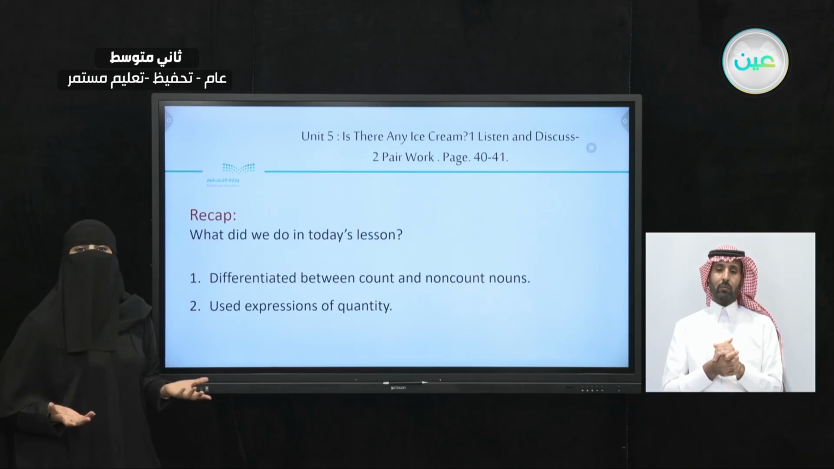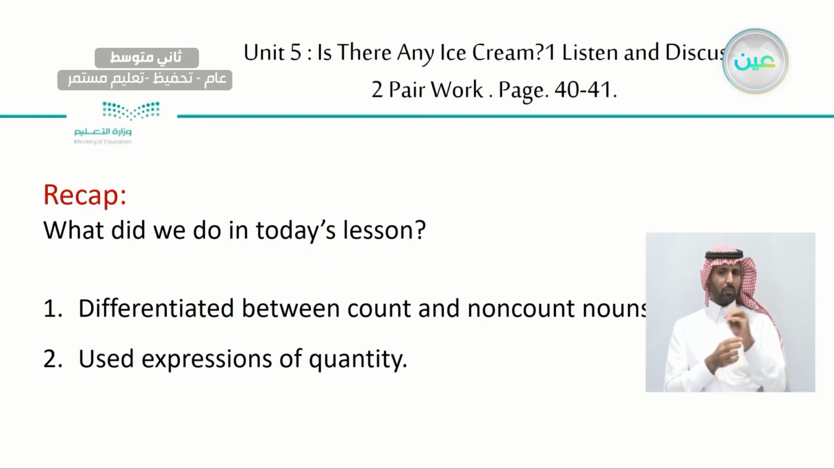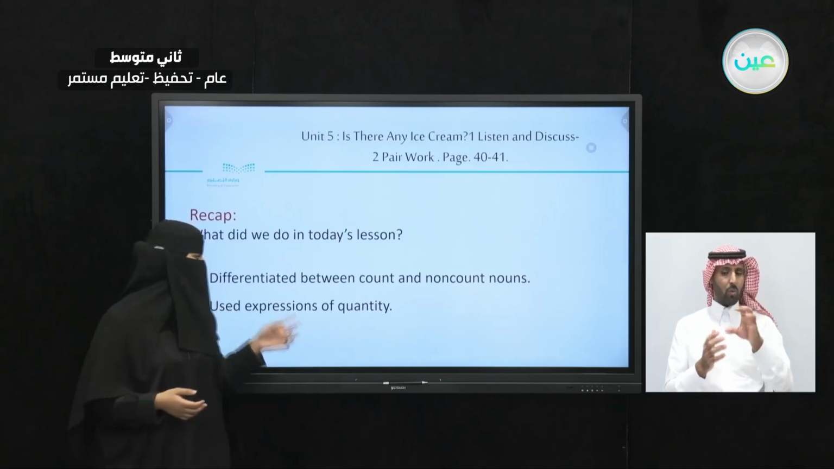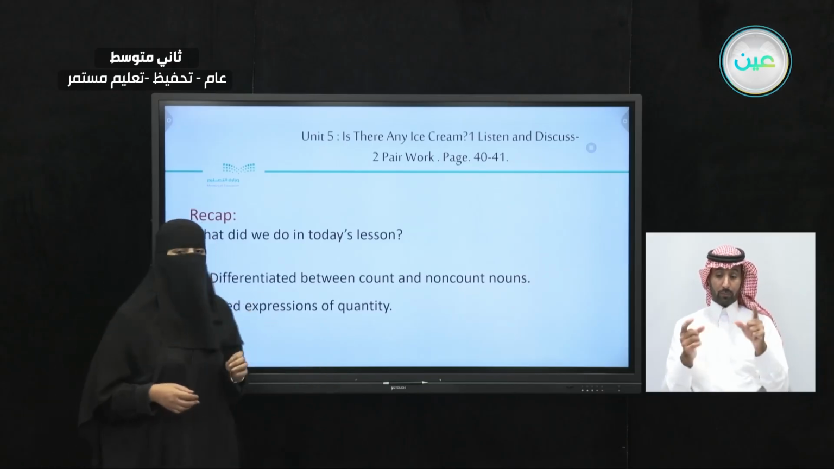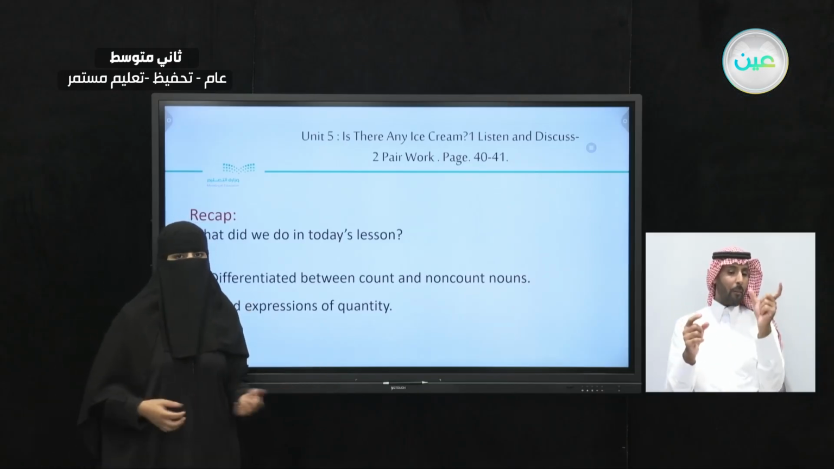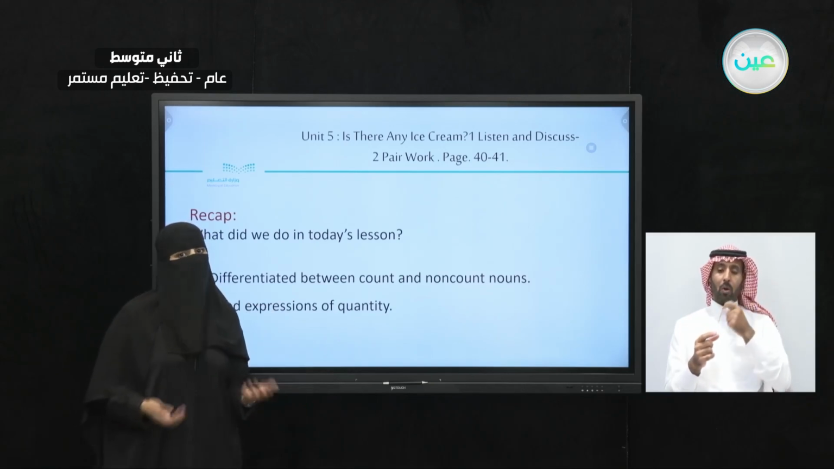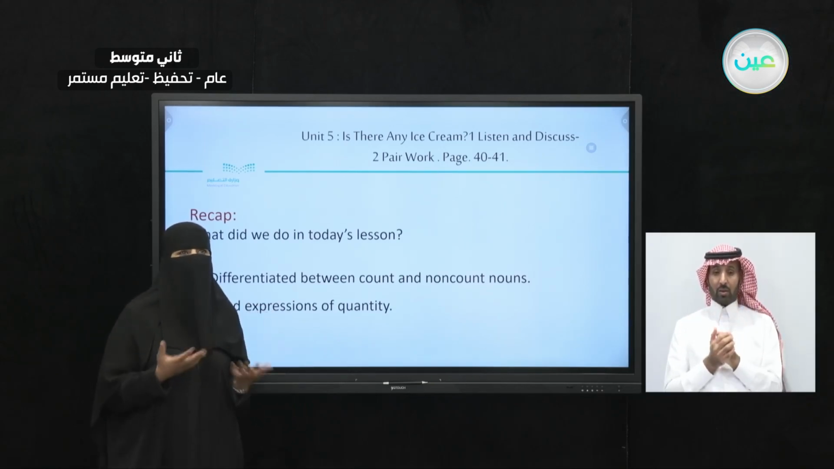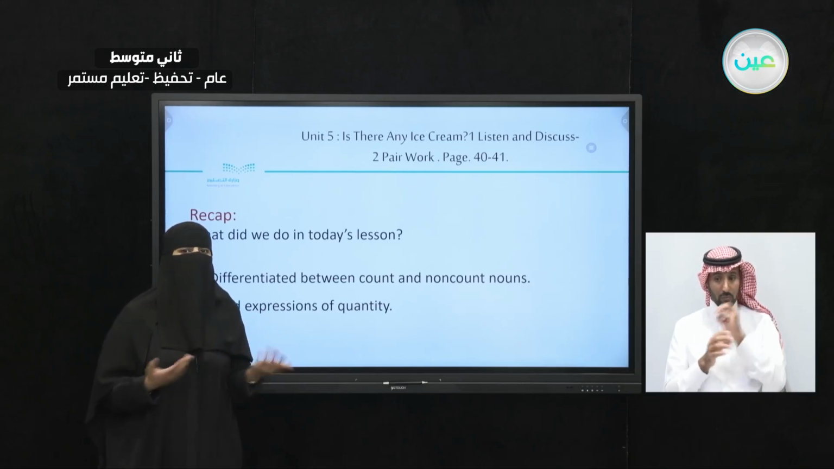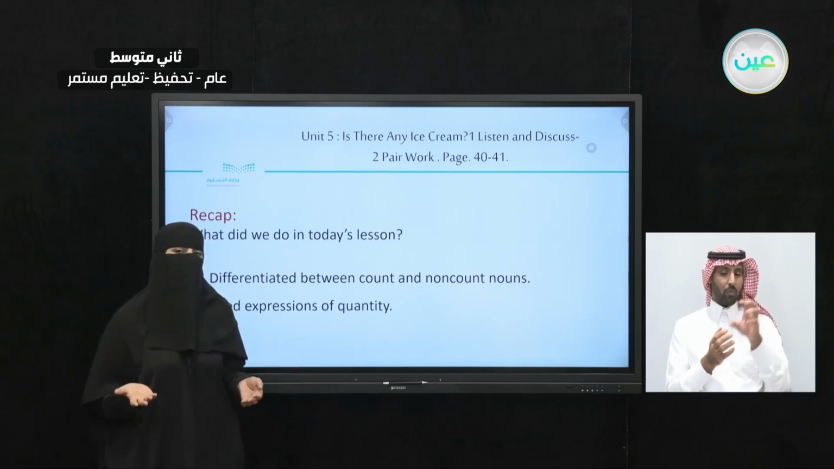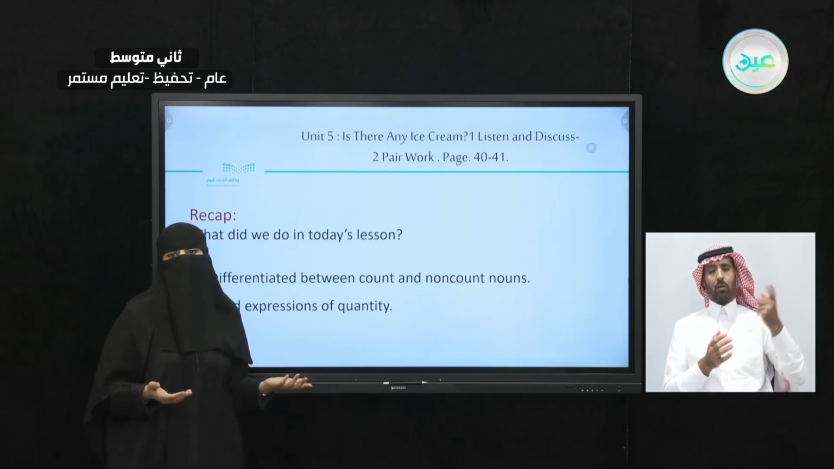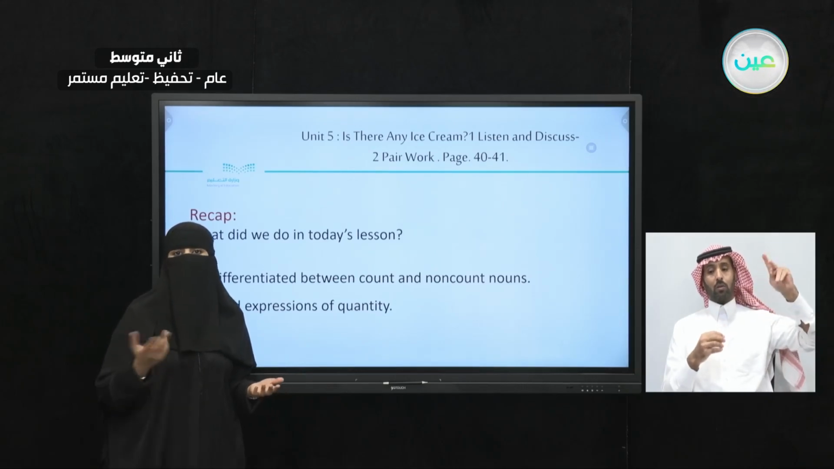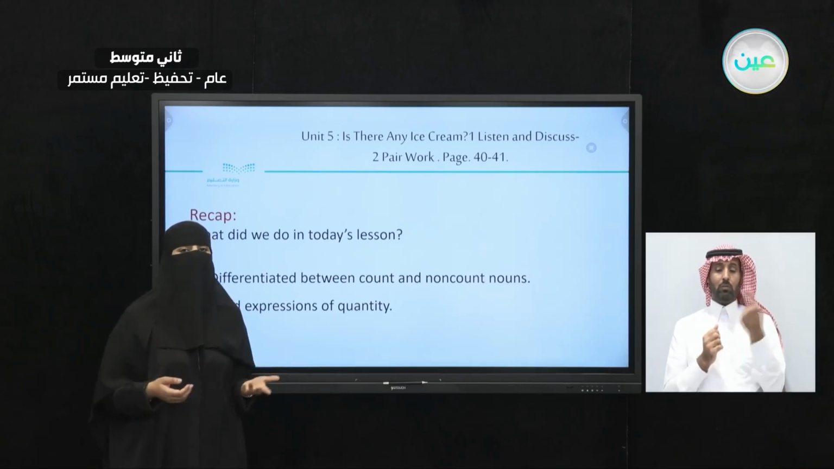Now, what did we do in today's lesson? We differentiated between count and non-count nouns. What can we use with the count nouns and non-count nouns? And we used expressions of quantity: a cup of water, a bottle of juice, a piece of cake. Now, after knowing all of these things, when are we going to use some, and when are we going to use any, and when are we going to add a or an for the singular or the plurals?